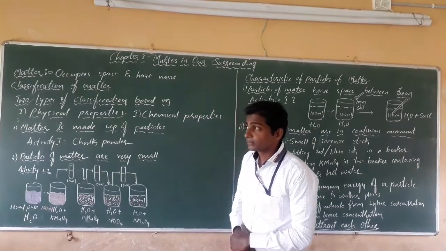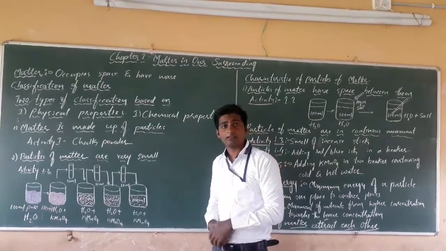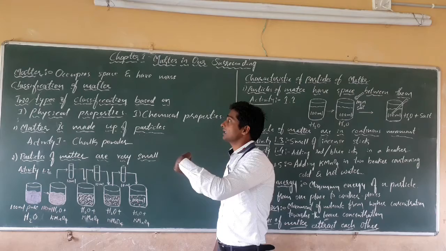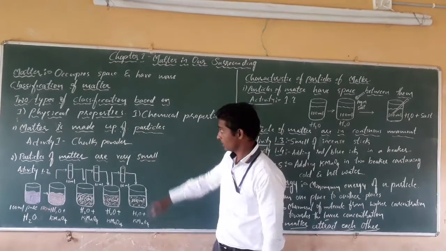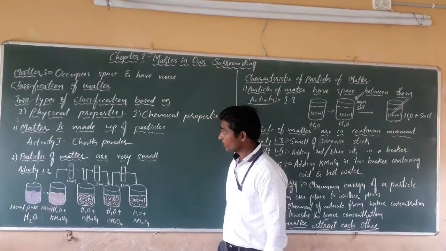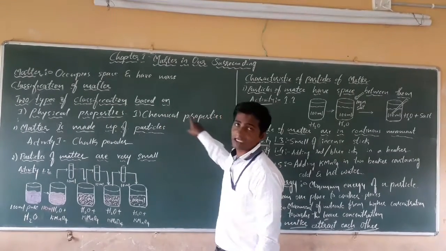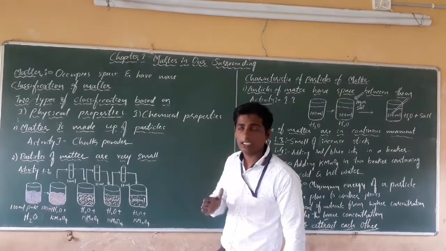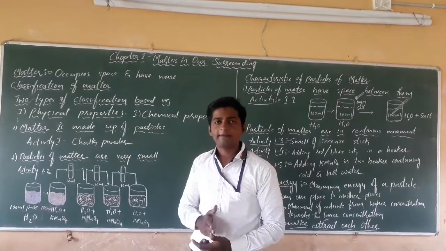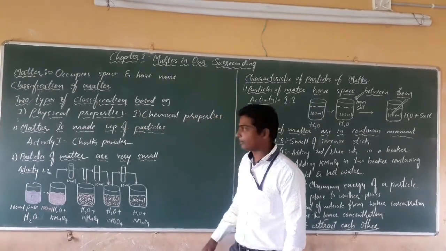Then after this, different scientists came and gave different views on the classification of matter. At the end, the scientists classified matter on 2 different bases. The first one is based on physical properties, and the second one is chemical properties. According to modern scientists, matter is classified on 2 bases. The first one is physical property, right? The second one is chemical property.